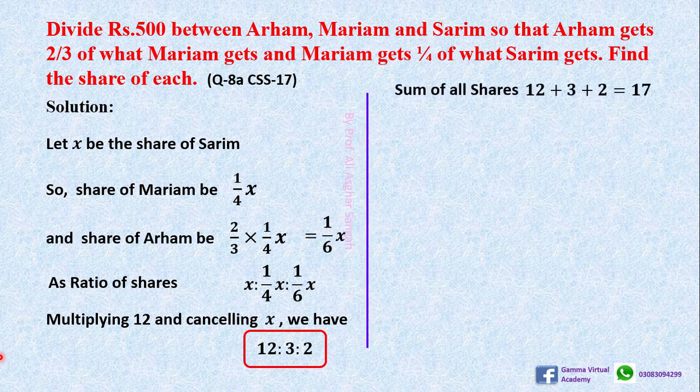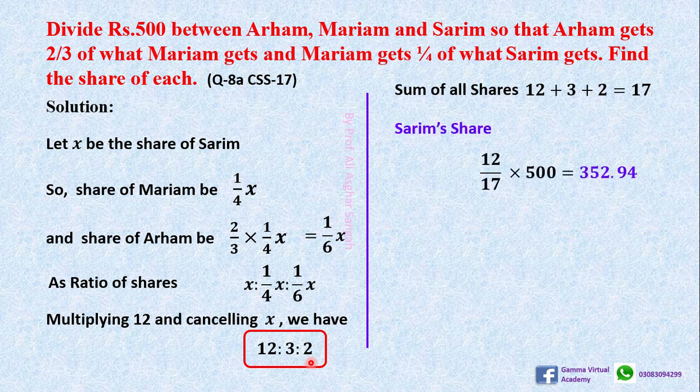Now we have to find the sum of the ratio. The sum of these shares, or ratios, you can say ratio or shares, is 17. The share of Saram is 12, this is the share of Mariam, and this is the share of Iram, that's 2.